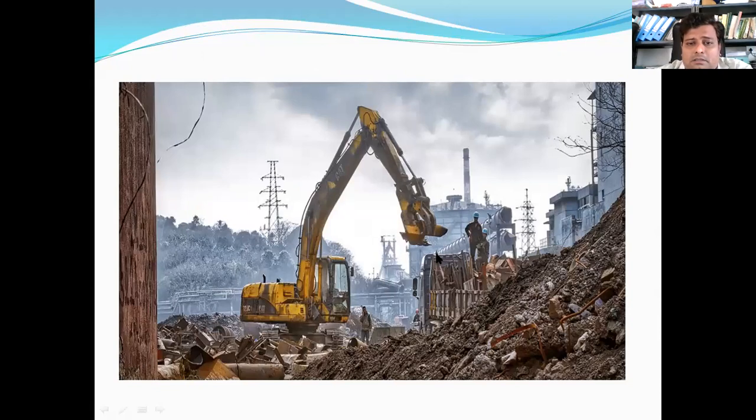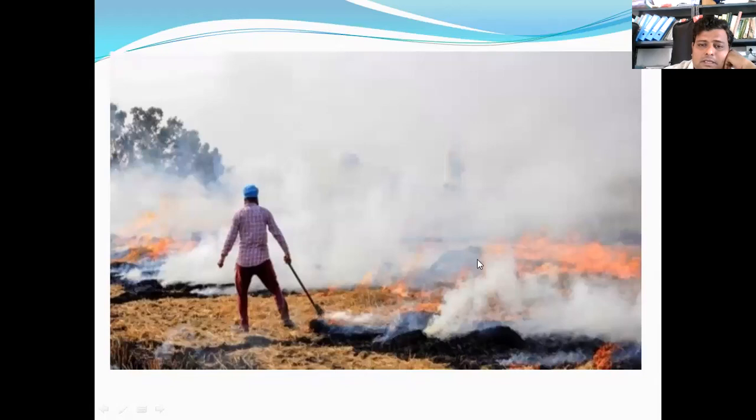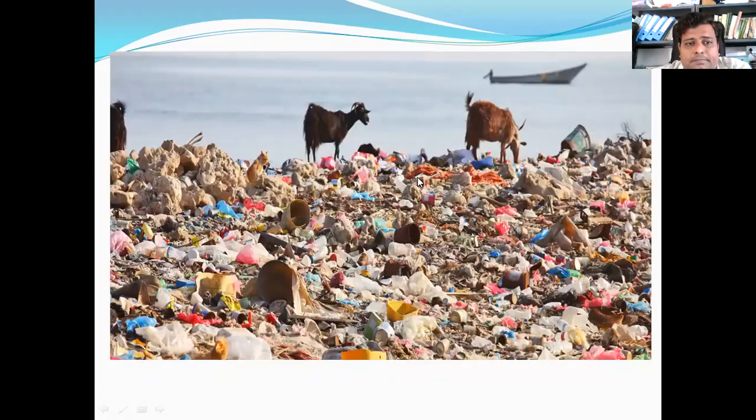Here you can see there is a construction going on near the forest area. This is affecting it. This is the image of air pollution that is caused by industrial development activities. Here is the agriculture waste that has been burned. You have heard about what is going on in Delhi, the parali, that is the grass left after the agriculture that is burned, that creates smog near Delhi and adjacent areas.